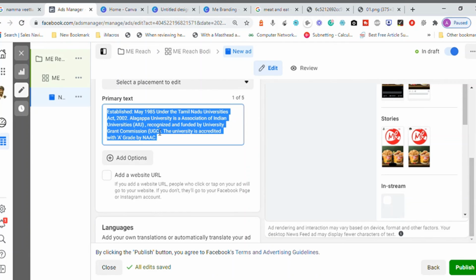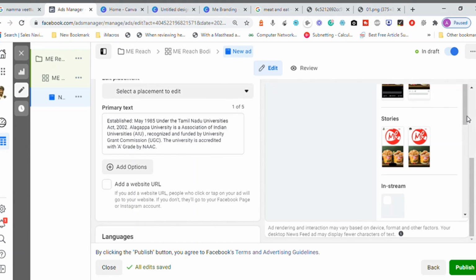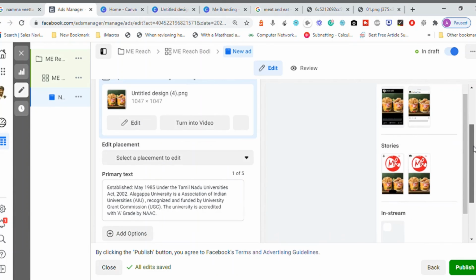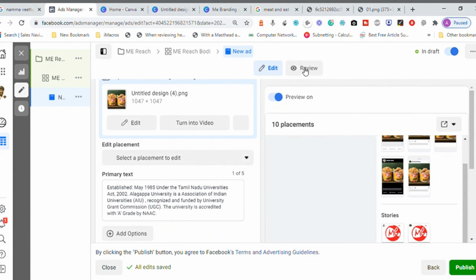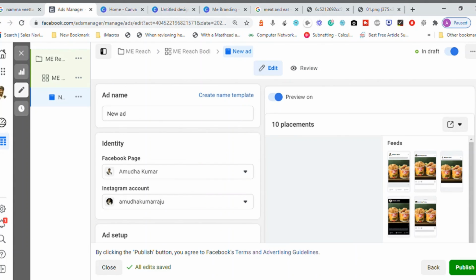Once your campaign is approved, you will receive a notification on your Facebook notification button which says your campaign with the name is either approved or running on your account. From that point, your advertisement will be served to people. You may not be able to see the advertisement created by you yourself, so never try to see that. You can check this option, and there is a preview available here.